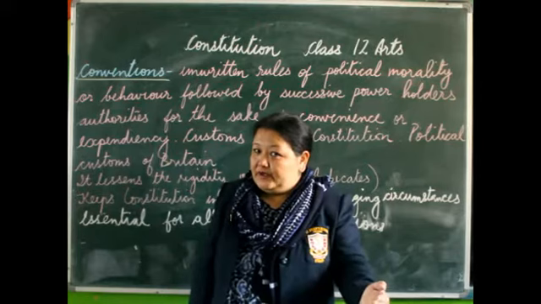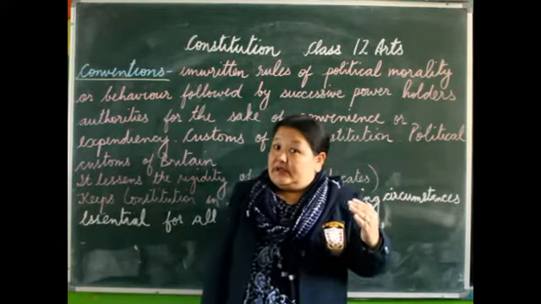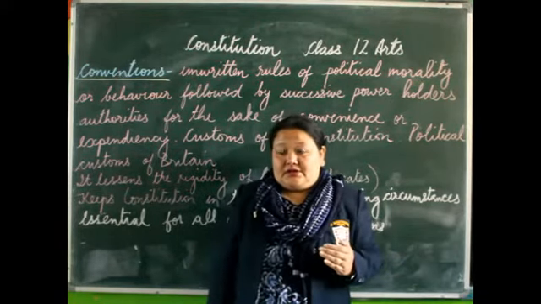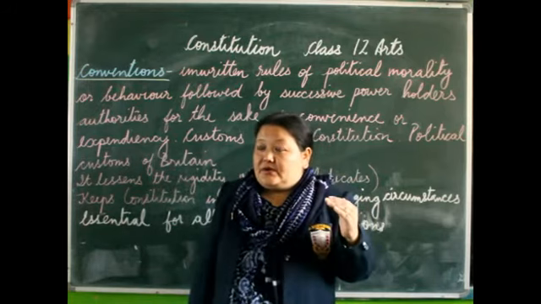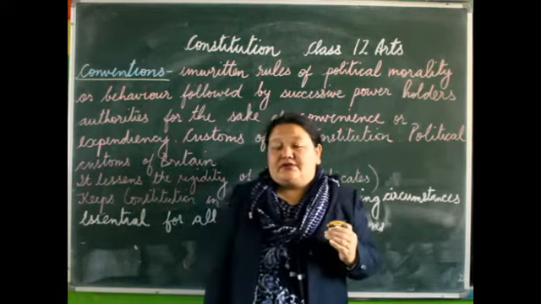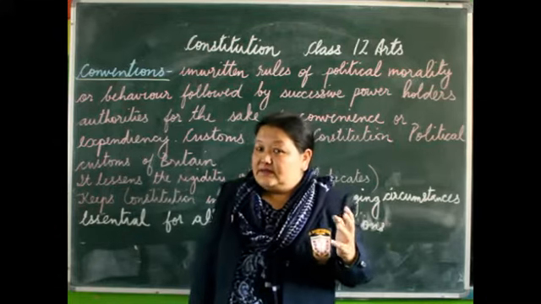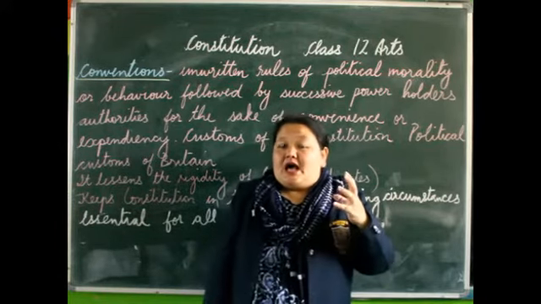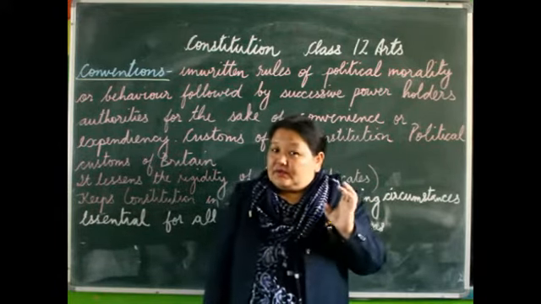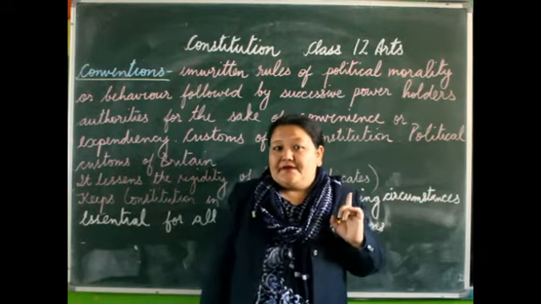Are they willing to obey those rules and regulations? Would they like to obey them? I don't think so. The people are going to stick to those traditional rules and regulations. So they want some change. They want some alterations, isn't it? That is possible with the help of conventions.